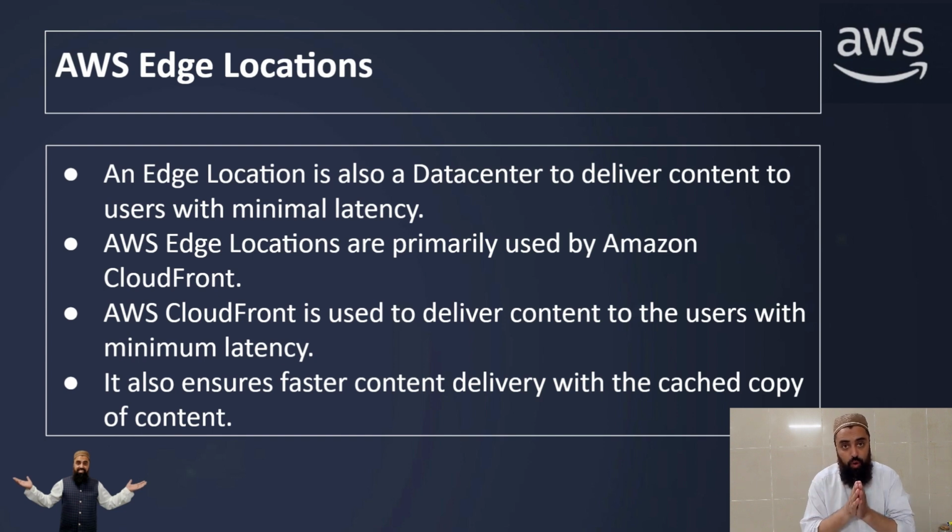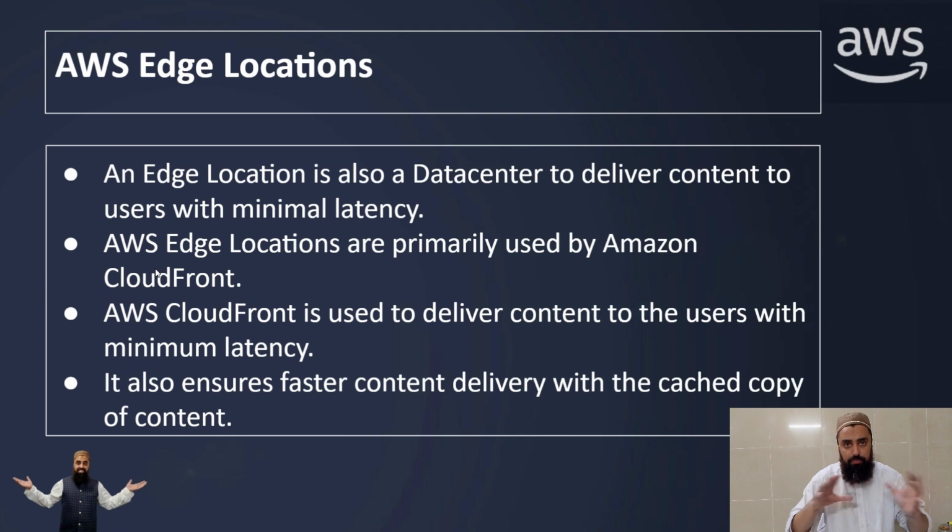And the core purpose of AWS CloudFront is to remove the delays, to get rid of the delays, and to reduce the latency so that the content is accessible to the users with high speeds. Okay, it also ensures that faster content delivery with the cached copy of the content is possible. So the users will access their content with faster speeds, and that is the purpose of AWS edge locations.